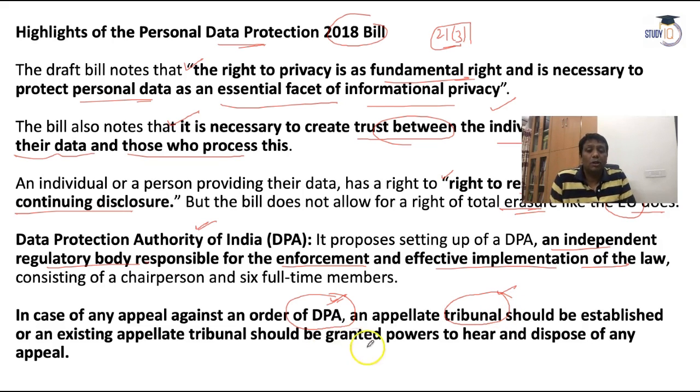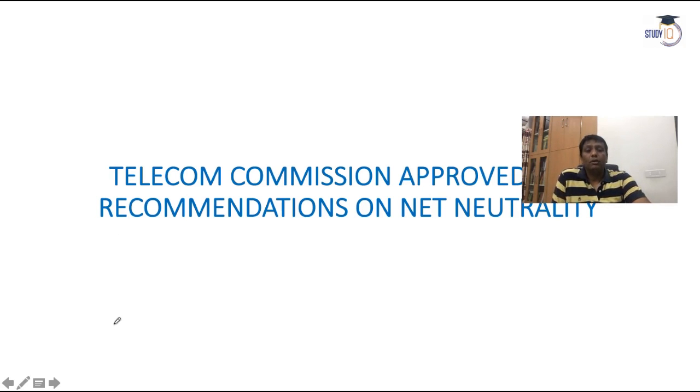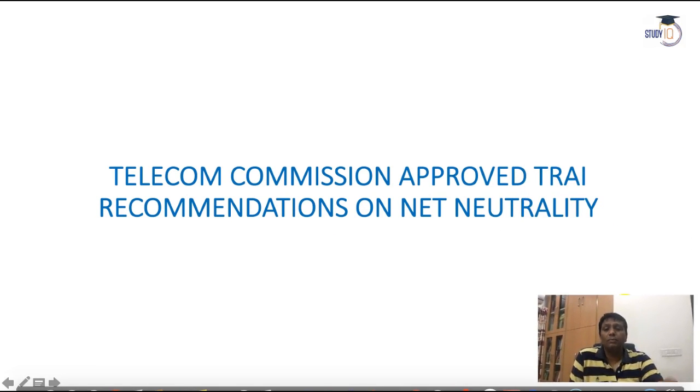So through the help of this tribunal, it will be granted the power to hear and dispose of any issues, disputes or problems regarding data protection. Now the next topic of discussion was the issue of net neutrality. Here the Telecom Commission approved TRAI recommendations on net neutrality. So what about the Telecom Commission, and what about the approval of TRAI's recommendations on net neutrality?